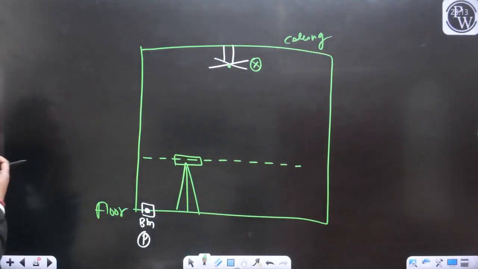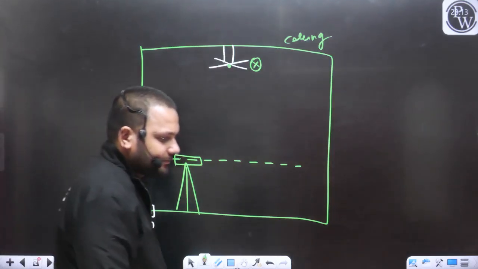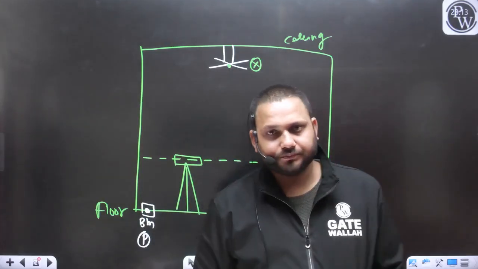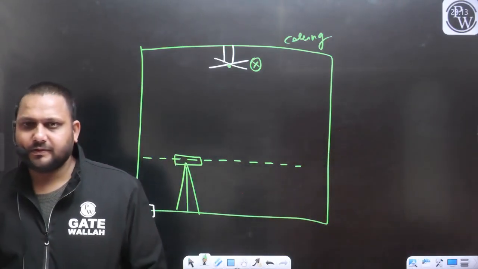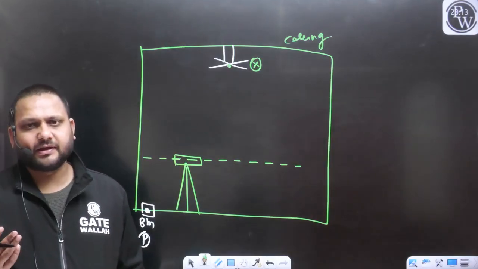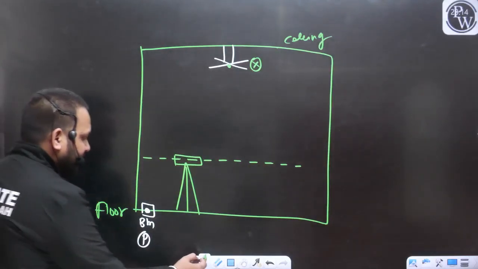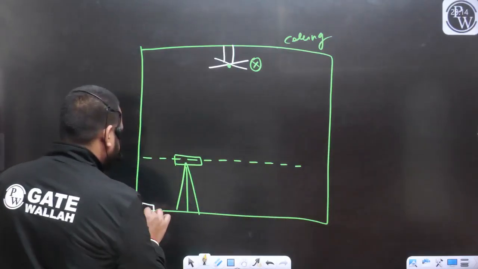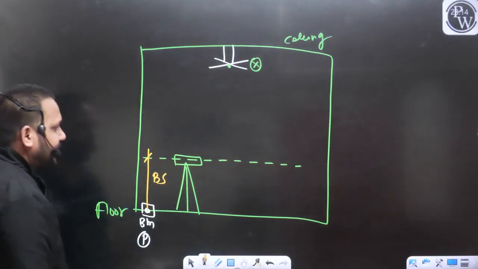And the line of collimation is perfectly horizontal, which we can ensure by performing all the temporary adjustments. Then, as per the discussion, the first reading should be taken on the benchmark, yes or no? So let's say this is the reading, and that reading is the backside reading.